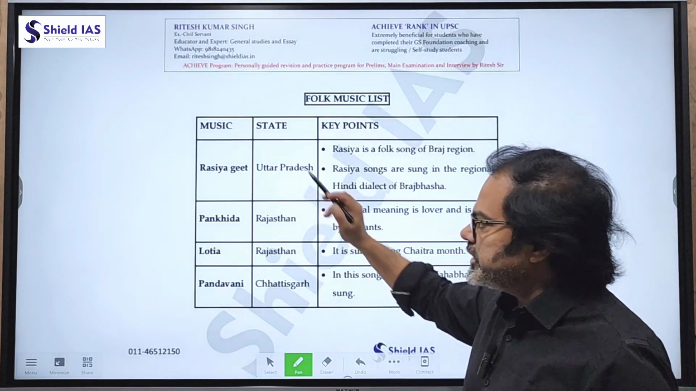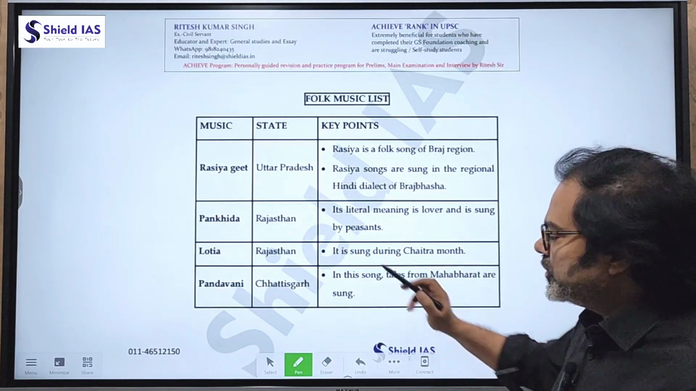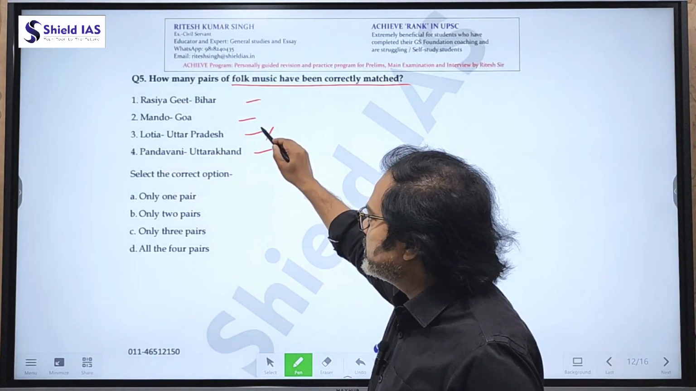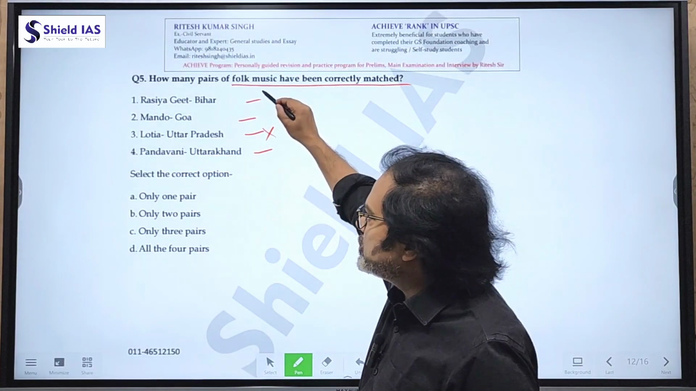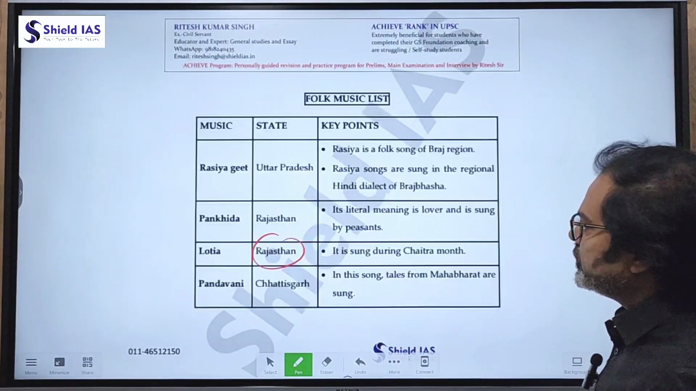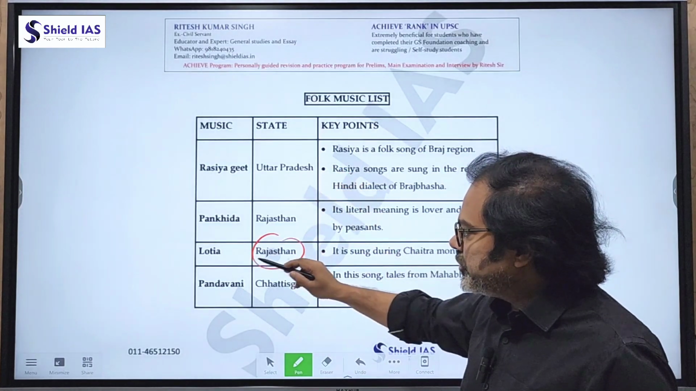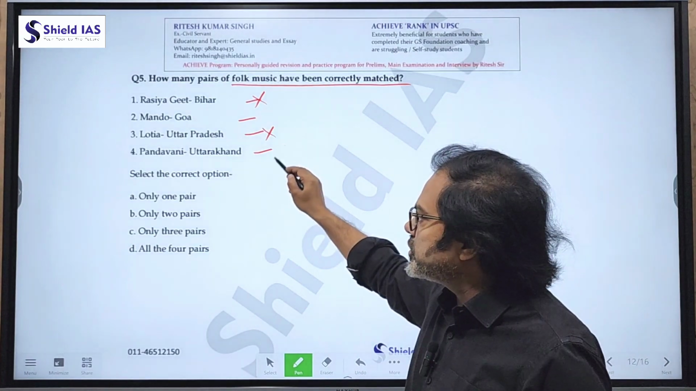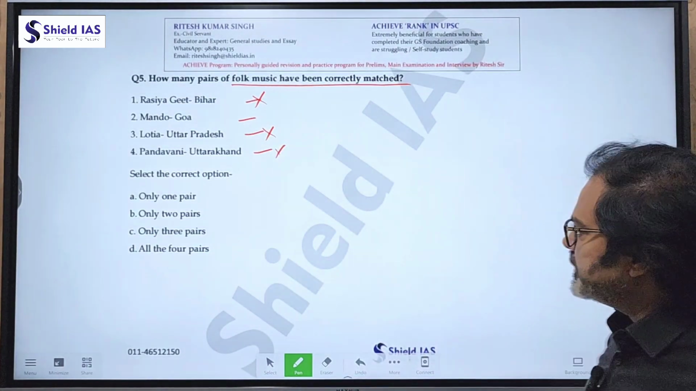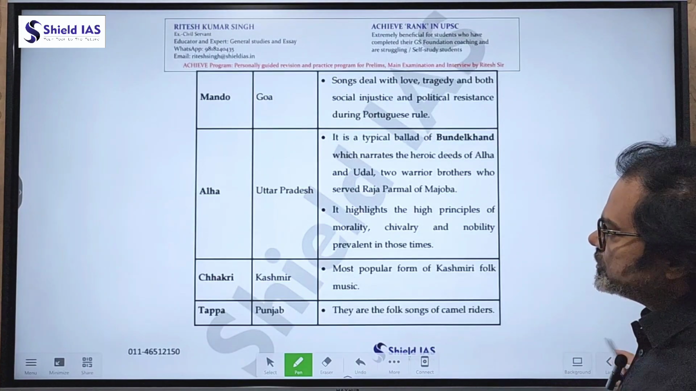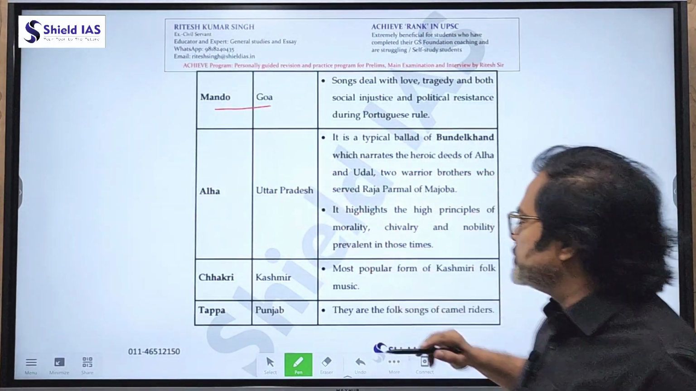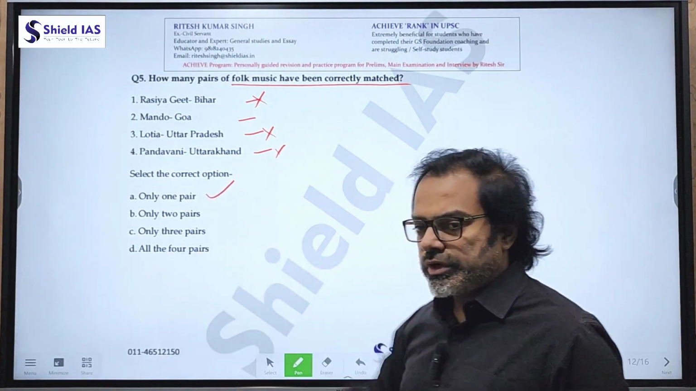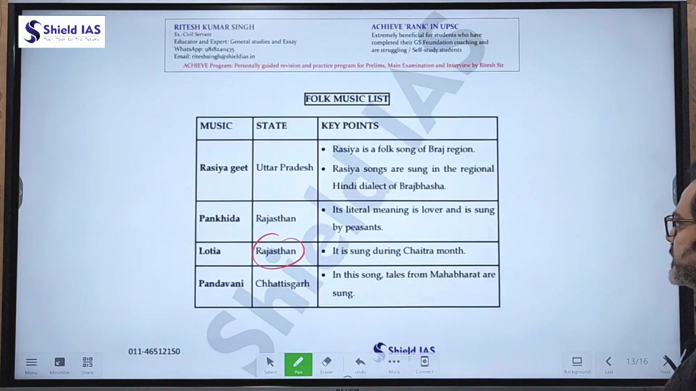So here, Rasya Geet is Uttar Pradesh. Lotia is from Rajasthan. So Lotia from Uttar Pradesh is wrong. Rasya Geet from Bihar is wrong. So Rasya Geet from UP, Lotia from Rajasthan, Pandavani from Chhattisgarh. So Pandavani, Uttarakhand, wrong. So 3 pairs are wrong. Let's see the Mando also. So Mando is from Goa. This is correct. So the answer is only 1 pair is correct. Answer is A. Again, when we see all the things should be there at one place for a fast revision.